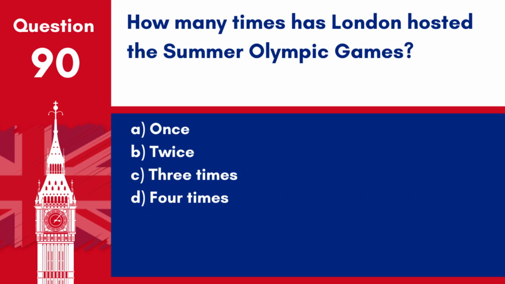Question 90. How many times has London hosted the Summer Olympic Games? A. Once. B. Twice. C. 3 times. D. 4 times. Answer C. 3 times. London has hosted the Summer Olympic Games in 1908, 1948 and 2012.